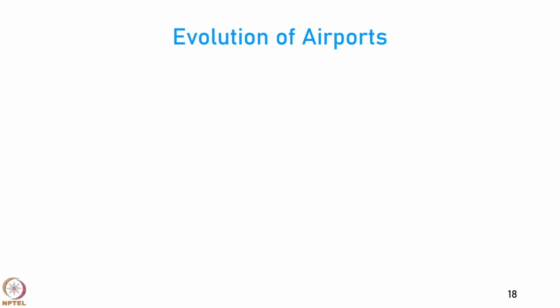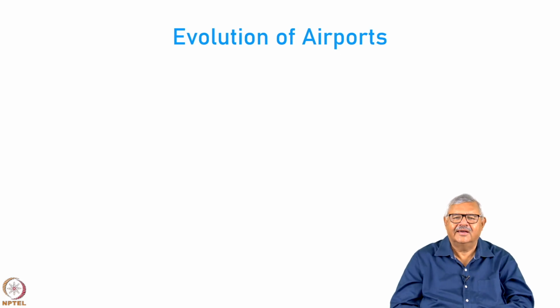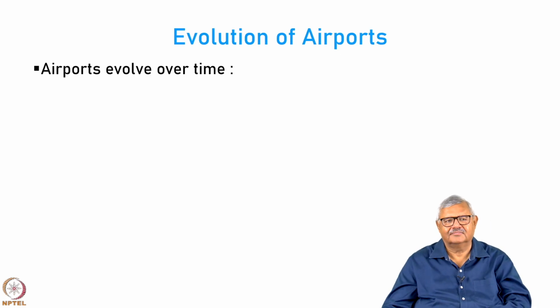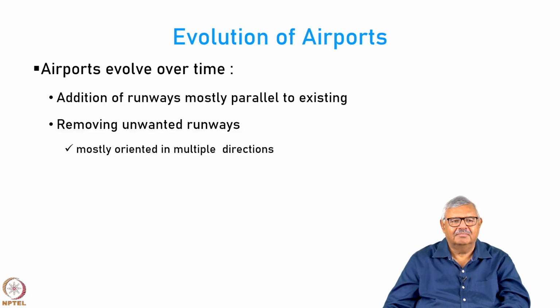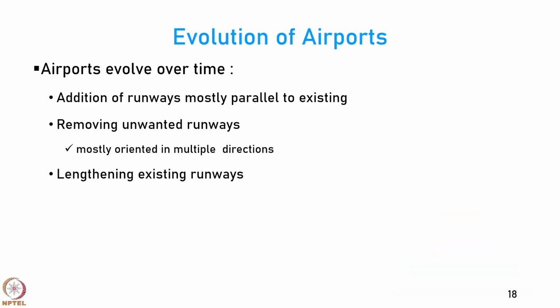Like any organic organism, airports also evolve over time. Okay? They don't remain static. One of the most common things in the evolution of the airports is the addition of runways. Mostly they are parallel to the existing runways. Okay? But you can also look at an airport which has many runways and then you remove some of the unwanted runways. Over a period of time you realize that they are not needed. This is very much true for airports which have multiple runways in different orientations.